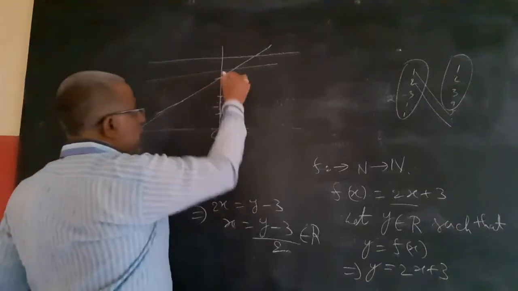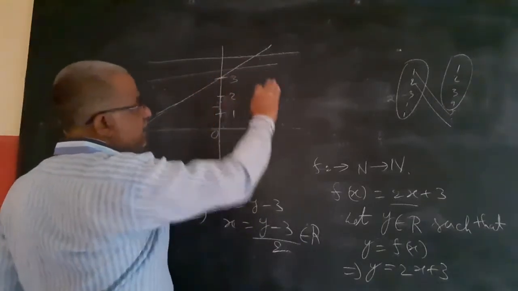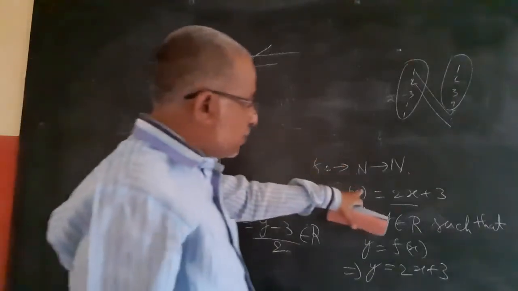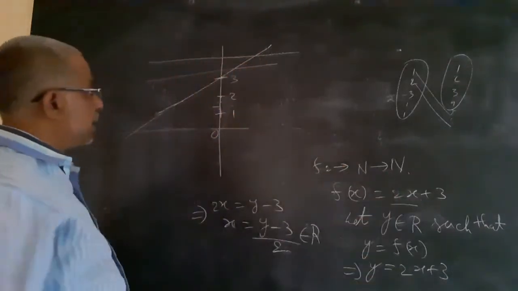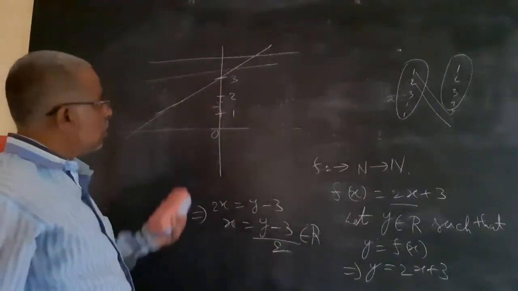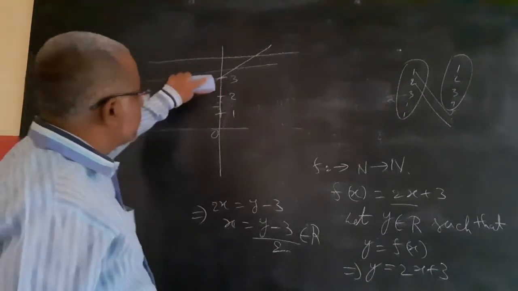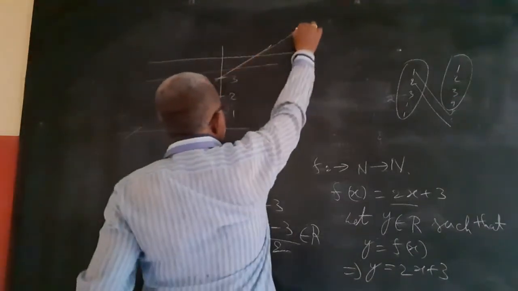Now, if I am taking any horizontal line, the graph is like this. I need to take natural number to natural number, so x cannot be negative. So the graph will be like this.